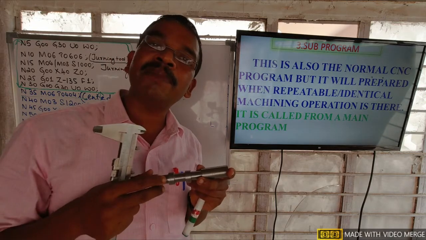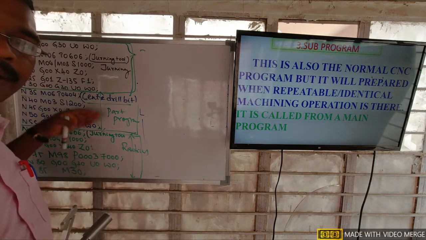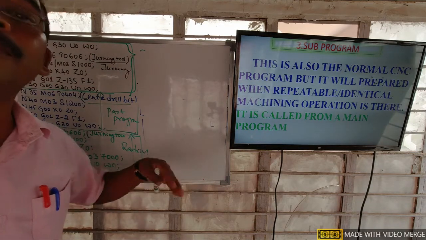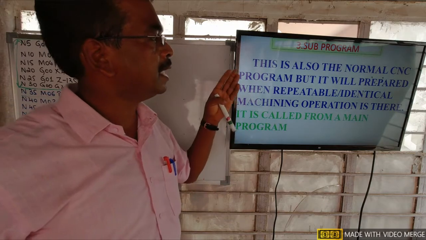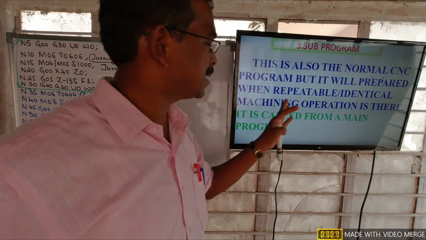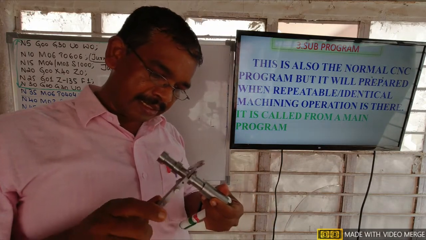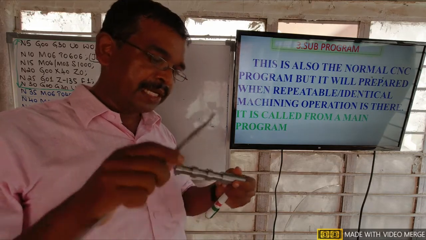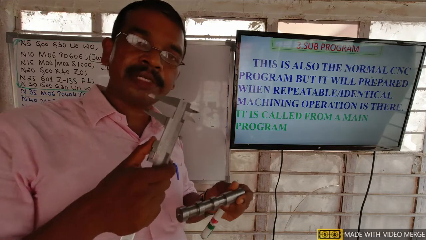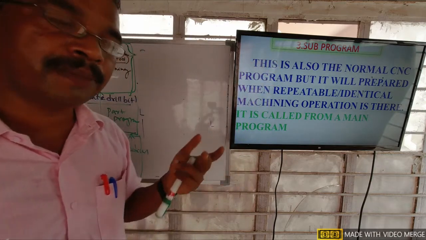Why do we go for a subprogram? For avoiding the number of lines, or number of CNC blocks. A subprogram is prepared when we want to machine identical surfaces like this: this diameter is the same, this is also the same, in the same way length is also the same, and this width is also the same. When we want to machine these identical surfaces, we prepare the subprogram.